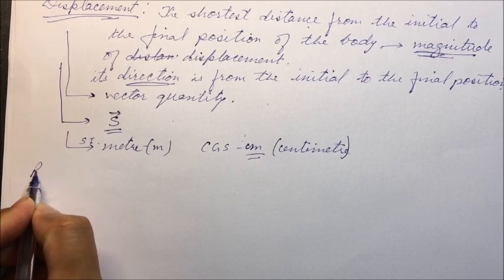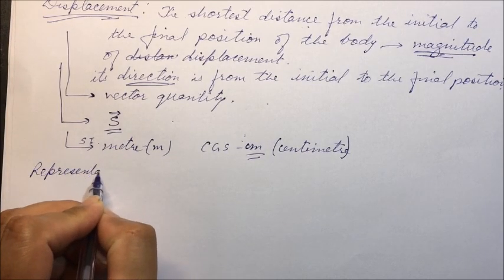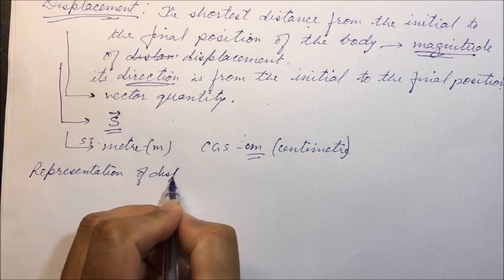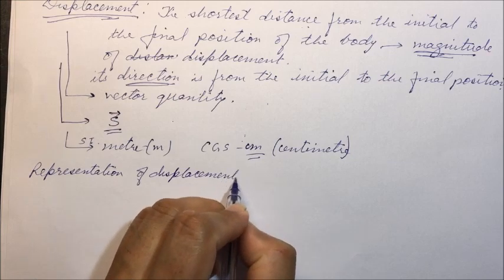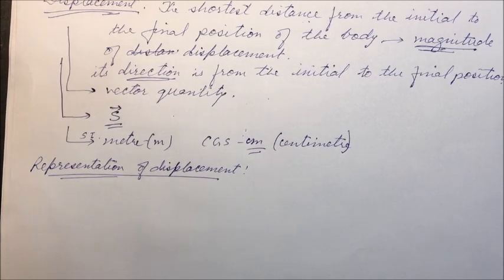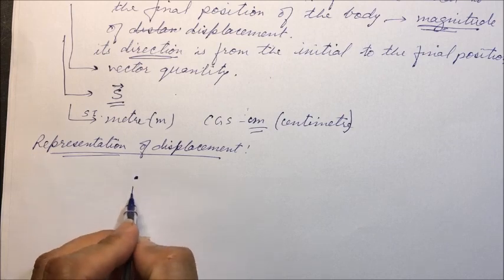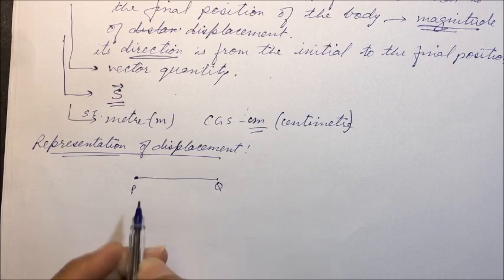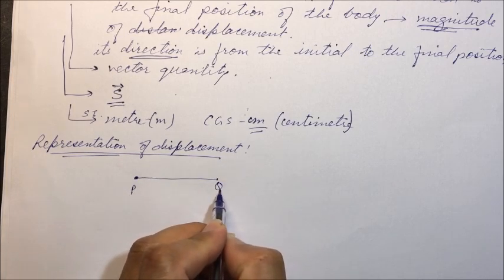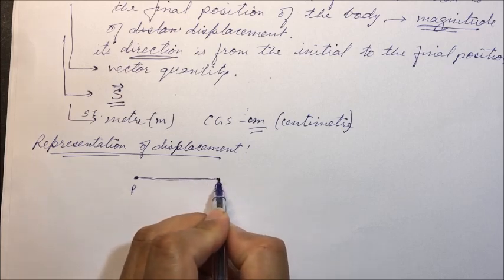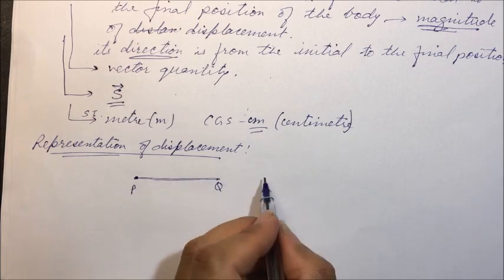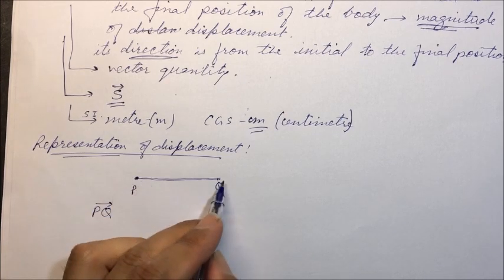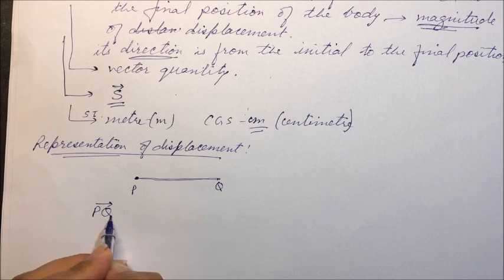Now we discuss representation of displacement. For example, we have one body at a position P and it has moved to a position Q. So P is the initial position and Q is the final position. How will this be represented? This displacement is represented as vector PQ.